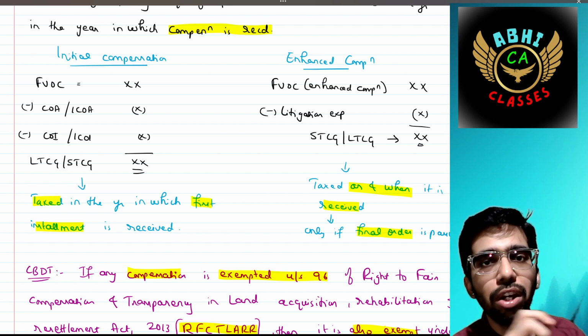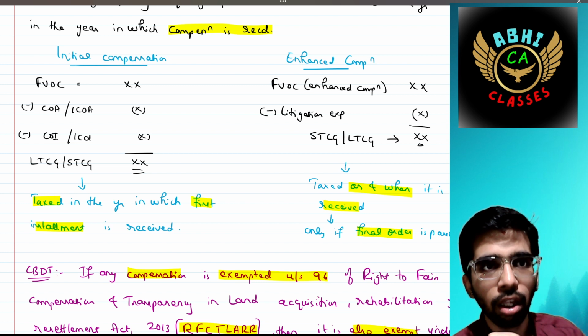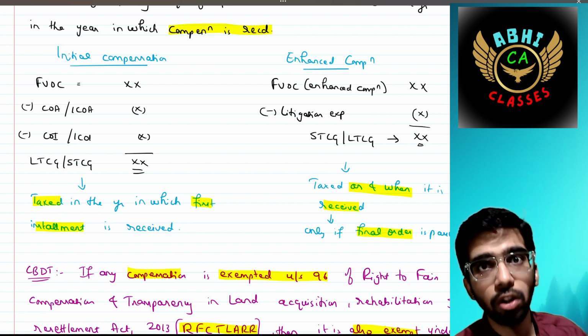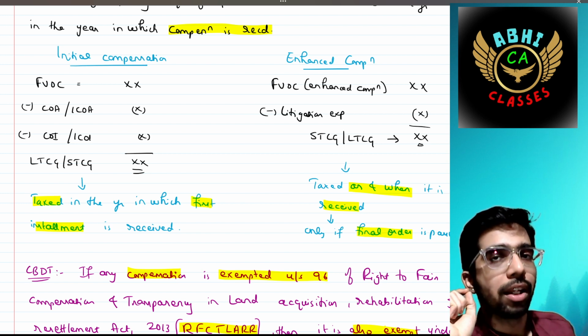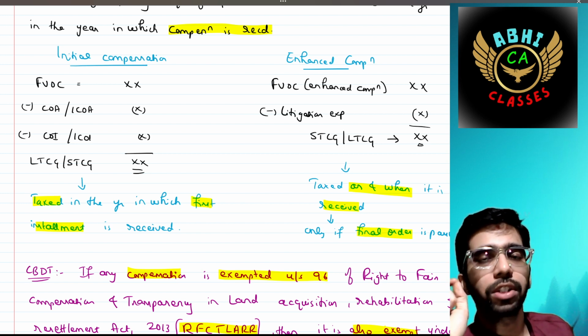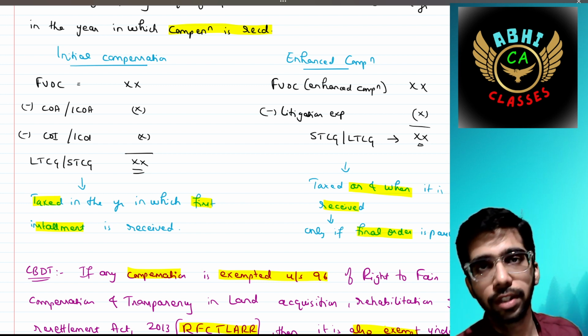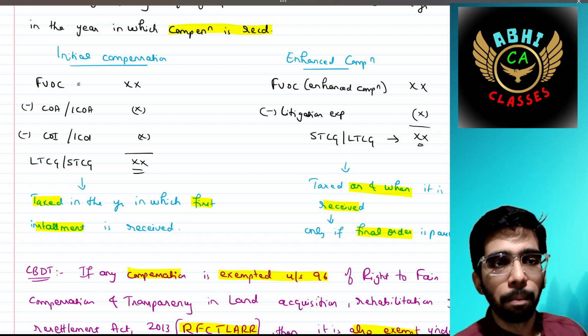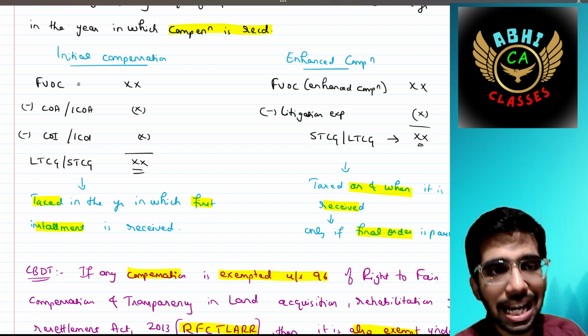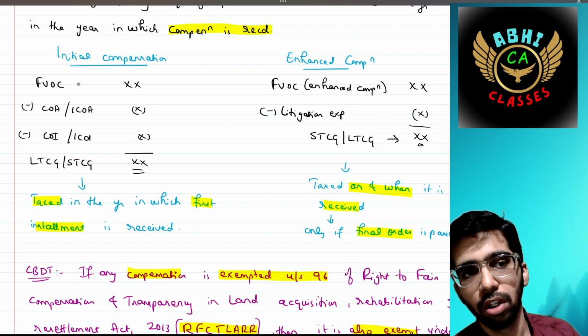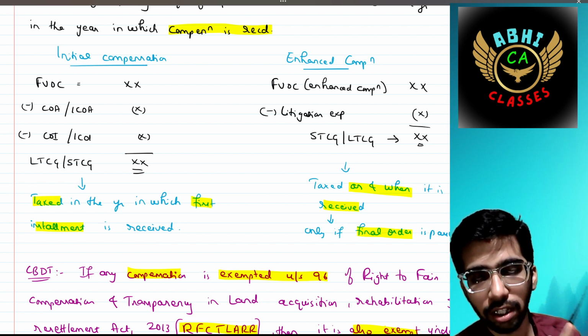The FVOC is to be taken minus cost of acquisition or indexed cost of acquisition on the basis of the long-term capital asset, and the cost of improvement and indexed cost of improvement, arriving at LTCG or STCG as the case may be. But that initial compensation should be taxed in the year in which the first installment is received. The entire amount is to be taxed in that year.